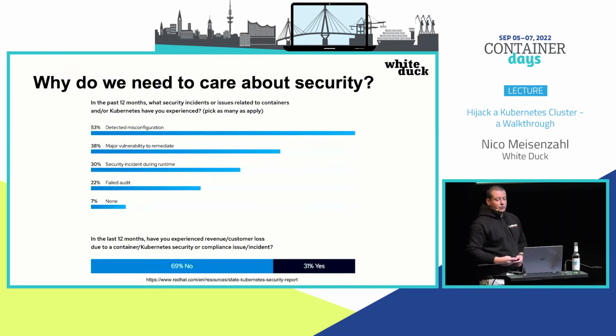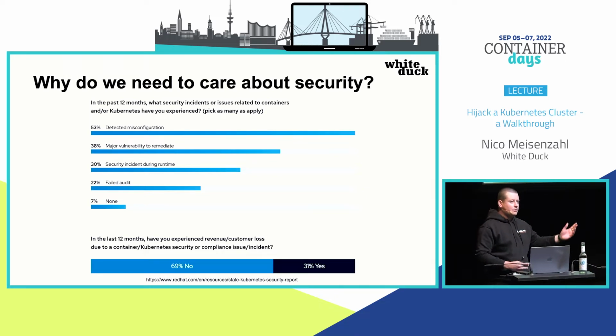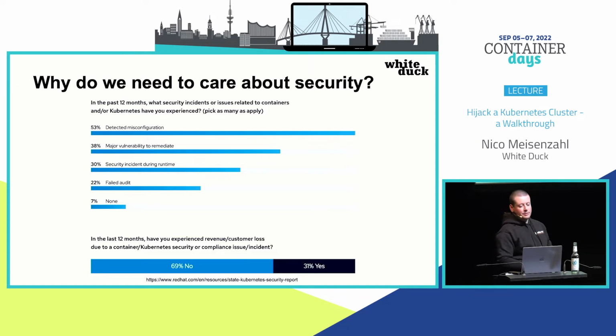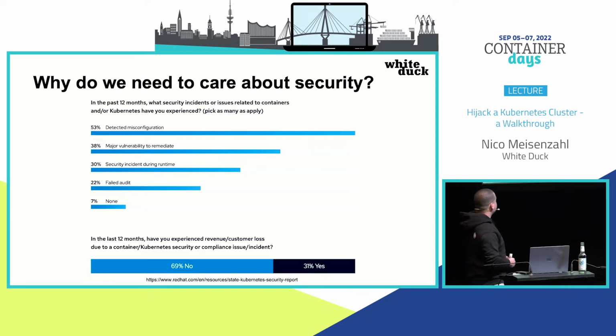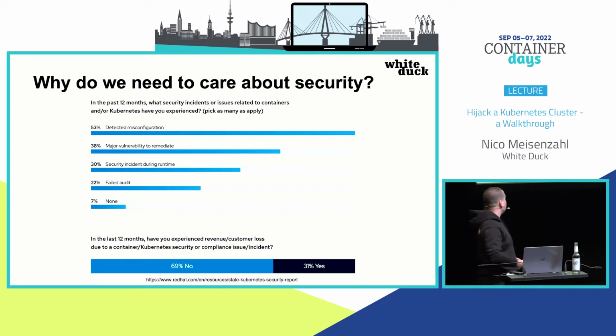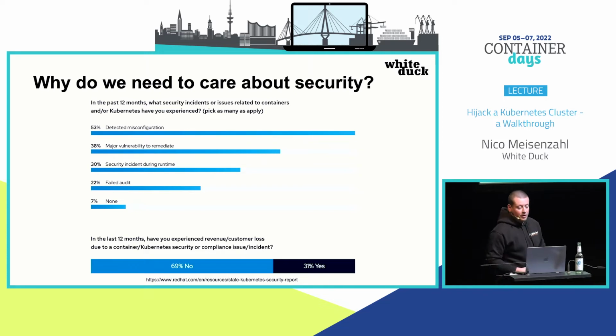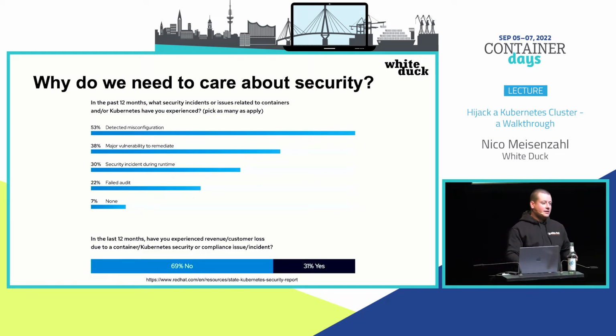So why do we need to care about security? This is a screenshot from Red Hat's State of Kubernetes report, which they published some months ago. So it's pretty new, and they asked pretty nice questions, which is why I dropped it here. First one is basically, have you had any security incidents or issues related to containers or Kubernetes? More than 50% said, hey, we detected misconfigurations. More than 38% said, hey, we had a security issue.